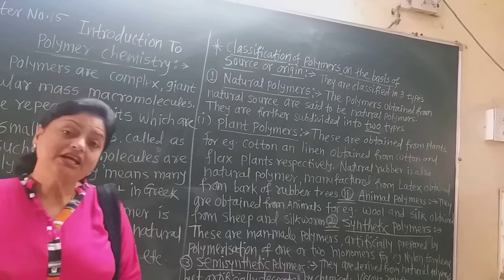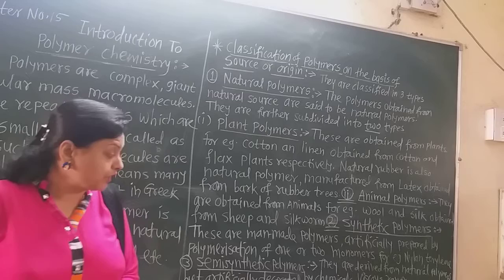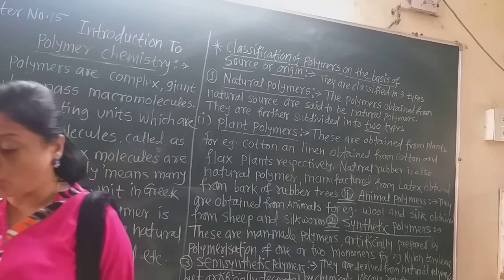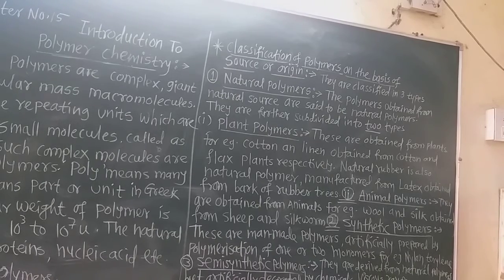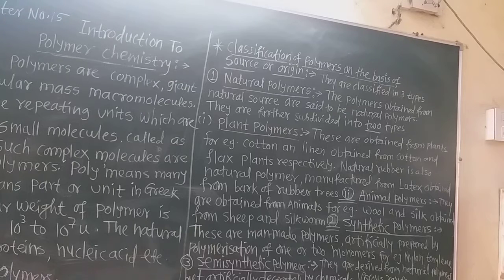and those are the semi-synthetic polymers, decorated by different chemicals. For example, cupra ammonium silk, viscose rayon. There are many different semi-synthetic polymers such as cupra ammonium rayon, cellulose nitrate, acetate rayon. These are the examples of the semi-synthetic polymers.